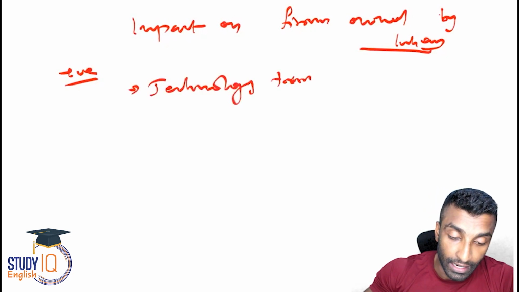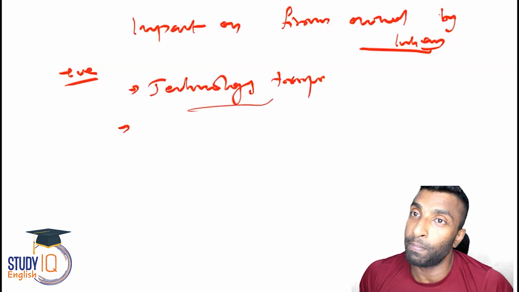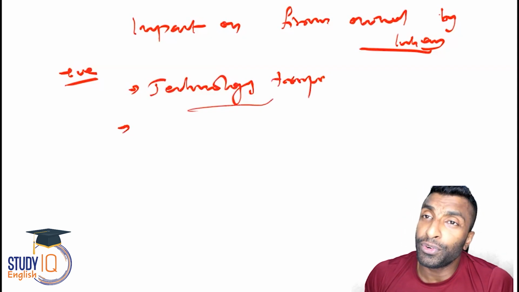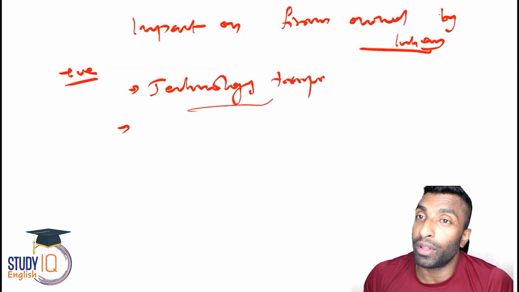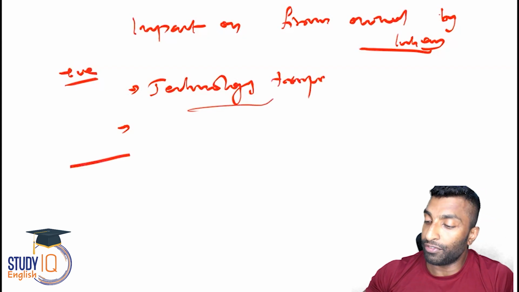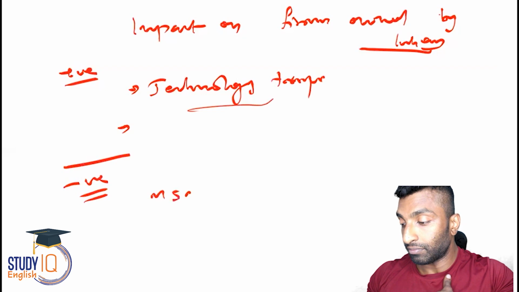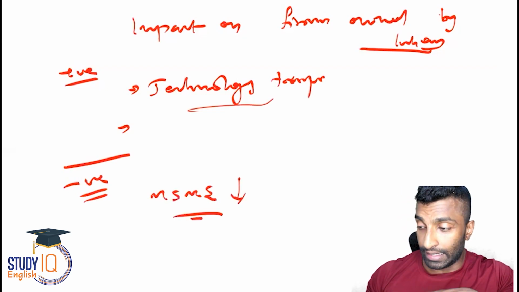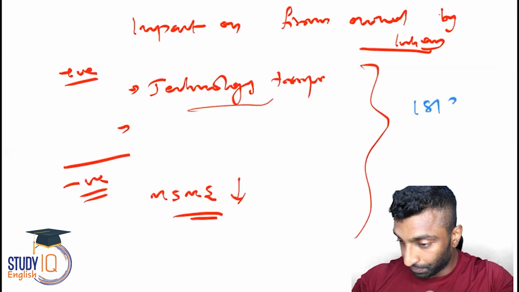Technology transfer. So now import of machinery, raw materials, etc. become easier. And then ease of doing business is also increased. External commercial borrowing possibilities have increased. But what is a negative? Negative is the MSMEs suffered. Guys, I don't know whether you can connect it with the 1813 Charter Act.